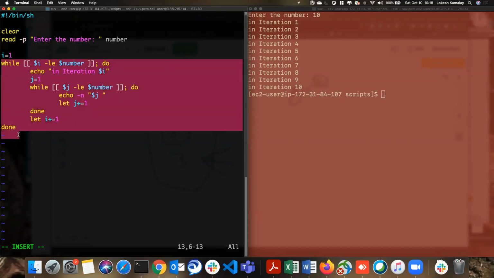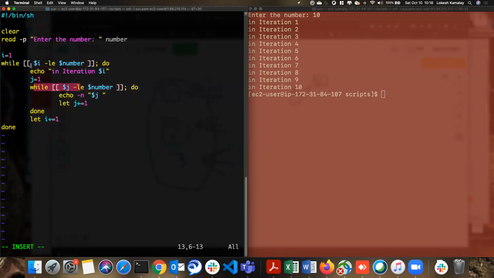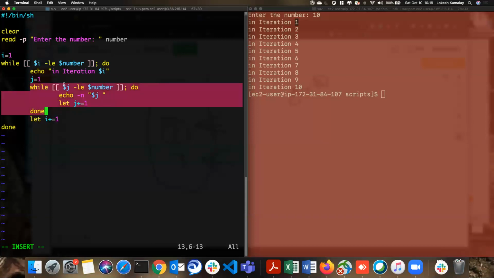Now we have a while and then another while, a while within a while. This becomes the outer while and this is the inner loop: outer loop, inner loop. The inner loop is called each time for one instance of the outer loop. So for one iteration when i is 1, this while loop starts with j equal to 1. 1 is less than or equal to number 10, since we passed 10. Then it prints this, then j increases, done. This done goes back to the while condition, and j is verified again. Like this the loop runs 10 times. After 10, j becomes 11.